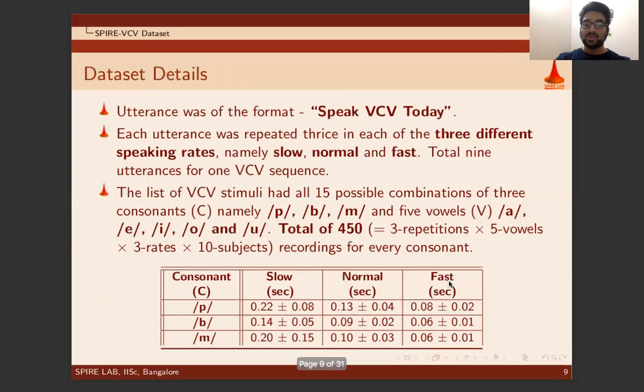The utterance was of the format "Speak VCV Today", where every utterance was repeated thrice in each of the three different speaking rates, namely slow, normal, and fast. Total 9 utterances of one VCV sequence were recorded. The list of VCV stimuli had all 15 possible combinations of 3 consonants, namely /p/, /b/, /m/, and 5 vowels, A, E, I, O, U, making a total of 450 recordings per consonant. The table below shows the duration of consonant for 3 different speaking rates. These values suggest subjects were able to modulate the speaking rate quite well.